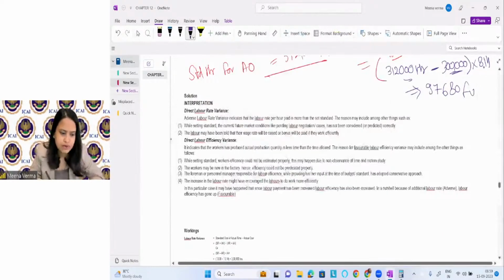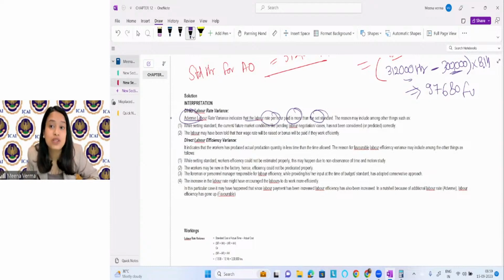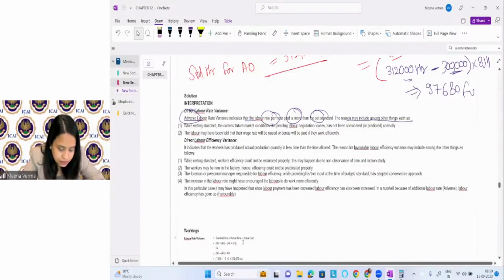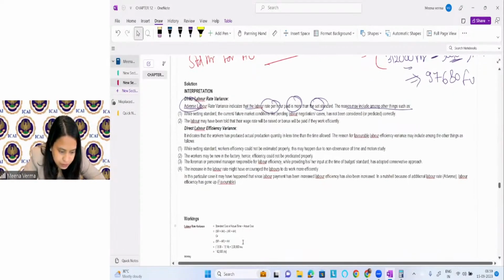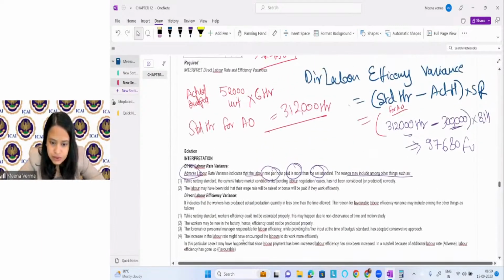So rate variances. See what is given. So adverse, if the rate variance is coming adverse, indicate labor rate per hour is more than the set standard. You are paying more than the standard. The reason may include such as whatever. Is it coming adverse? Give me 1 minute. What happens? Standard rate, actual rate.